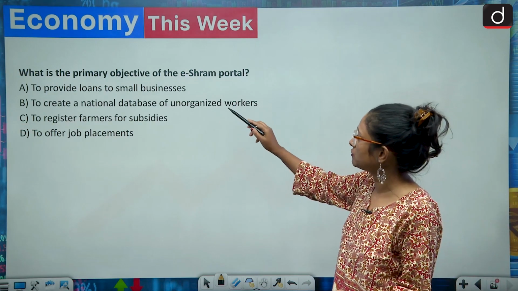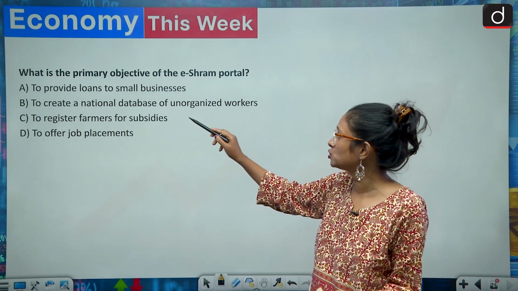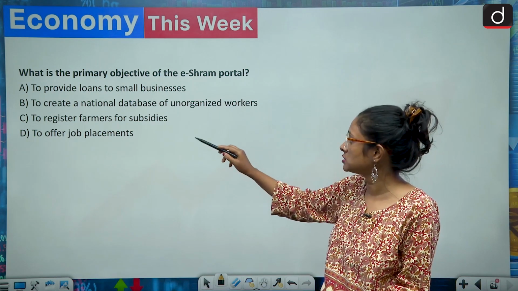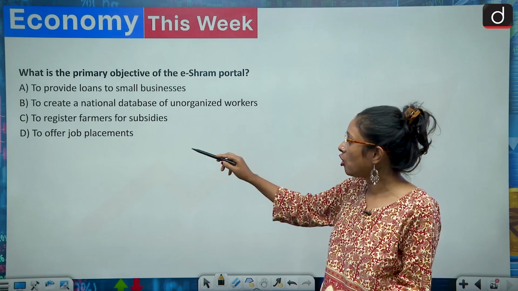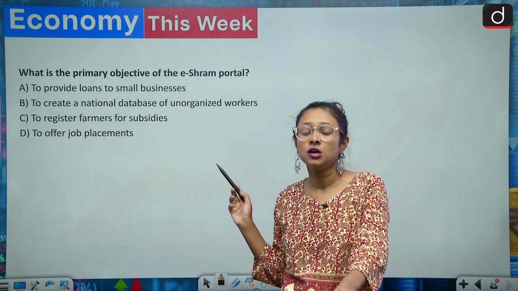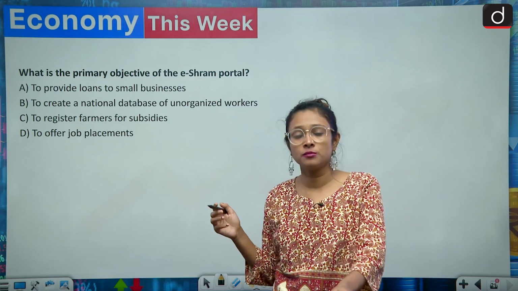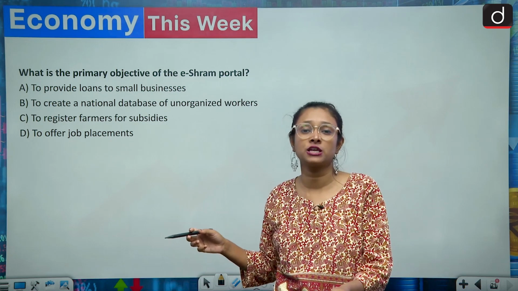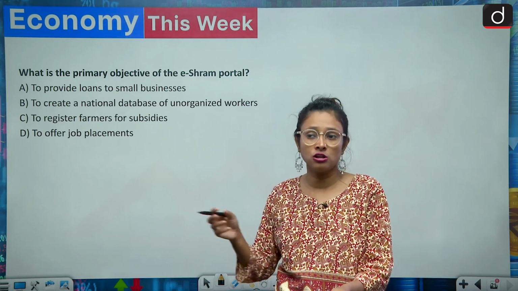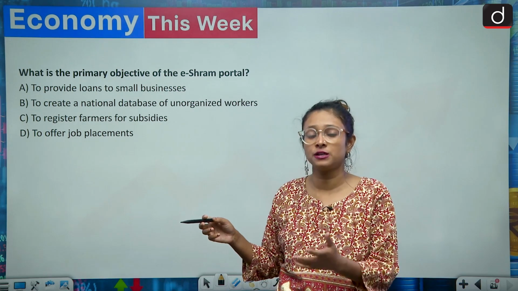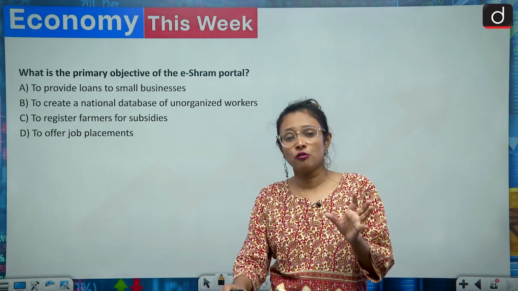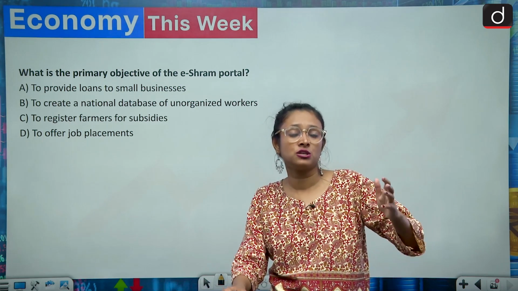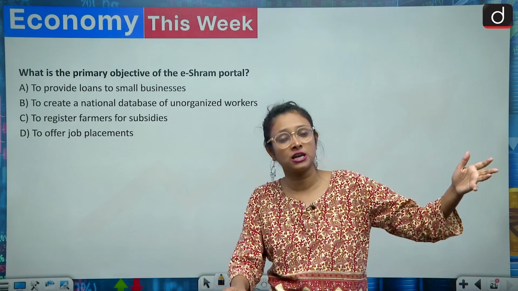What is the primary objective of the eShram portal? To provide loans to small businesses, to create a national database of unorganized workers, to register farmers for subsidies, or to offer job placement. So here there is a talk of eShram. The government is also planning to launch eShram 2.0, and it will have an expanded base to include gig workers, and all the gig workers will benefit from eShram. So this is a database of all the workers, where the government and everybody should have data on who are part of the unorganized sector.